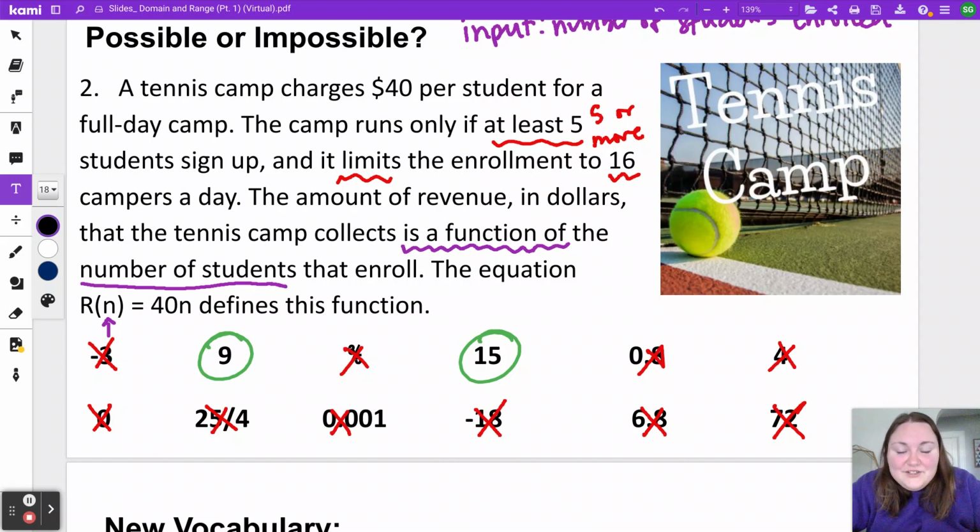So it's not enough for me just to say positive numbers, because we got rid of some positive numbers like these fractions and decimals, because when you're talking about students, it can't be a fraction or a decimal. So then in the past, I've had some students say, well, maybe whole numbers. It has to be a whole number because whole numbers are positive. They have to be positive. And it means it can't be the fractions or decimals. That's getting closer because you are right. The numbers we circled are whole numbers. But again, that doesn't explain why we eliminated the 4 and the 72.